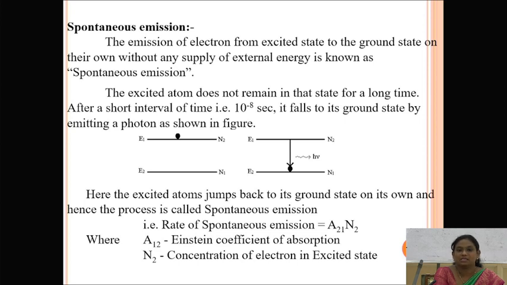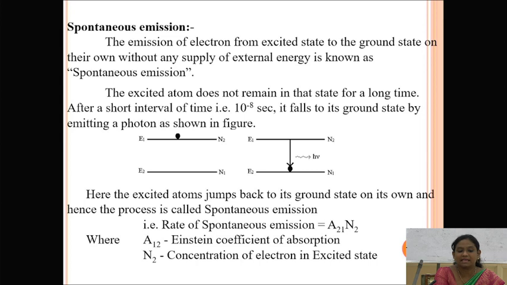If the electrons have lost their lifetime, then automatically all the electrons come back from the excited state to the ground state itself. So spontaneous emission is the emission of electrons from the excited state to the ground state on their own, without supply of any energy.